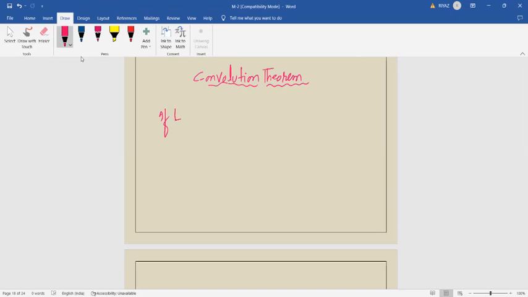So I'm writing the statement: if L of f of t is equal to f bar of s, and L of g of t is equal to, suppose, g bar of s,